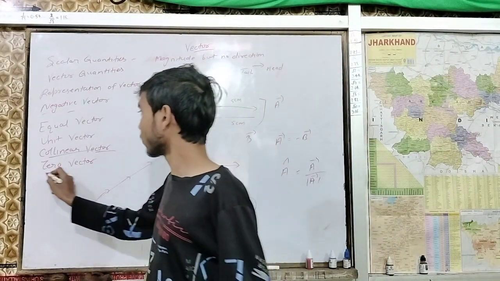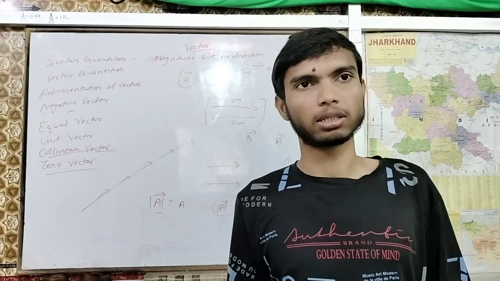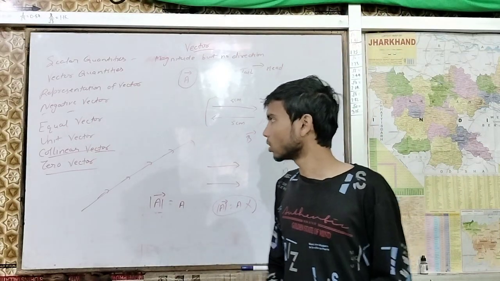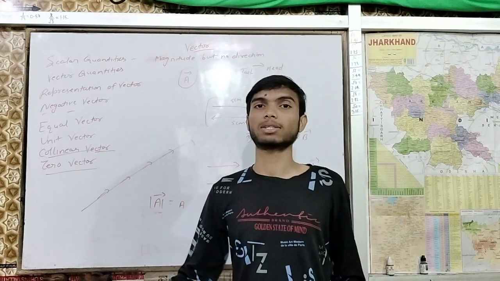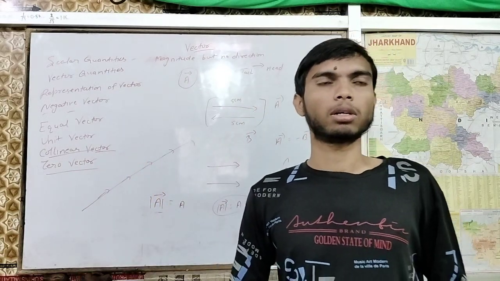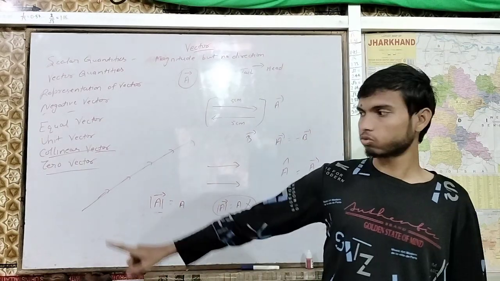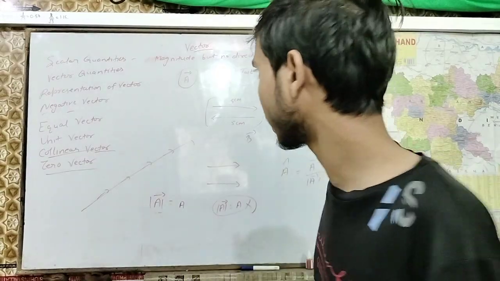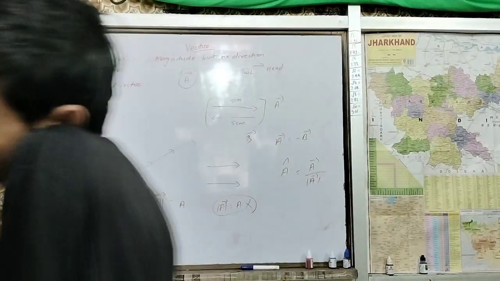Now zero vector. We can say zero vector is a null vector. Either you call it a zero vector or a null vector, both are the same. Zero vector means magnitude is zero and there is no direction. Sometimes a zero vector will come. Right now, just understand magnitude is zero, direction is nothing.